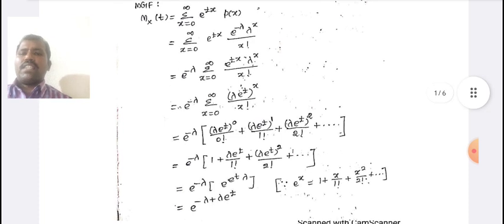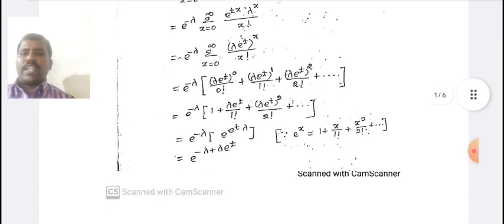That is e power minus lambda into summation x equal to 0 to infinity of lambda e power t whole power x divided by x factorial.